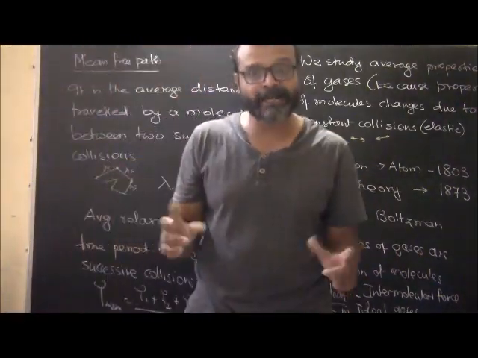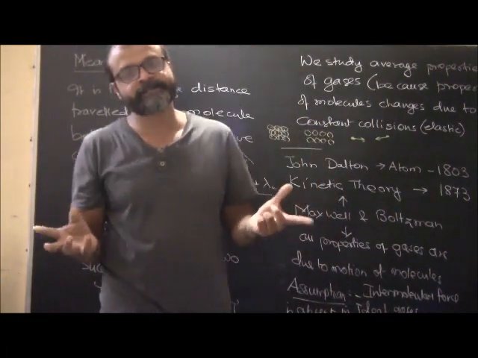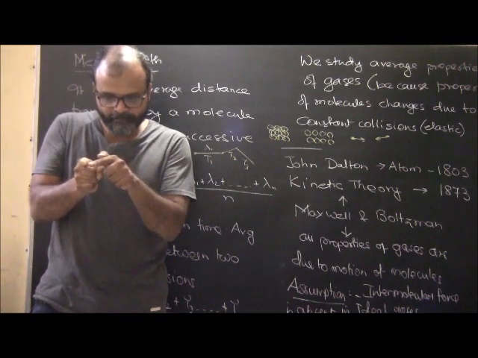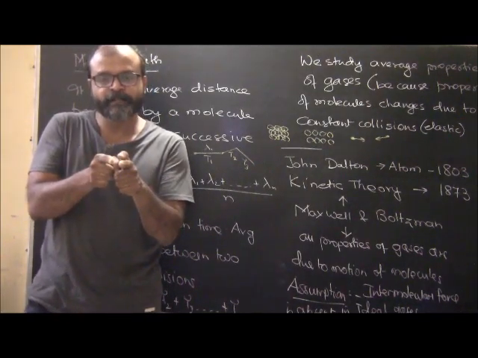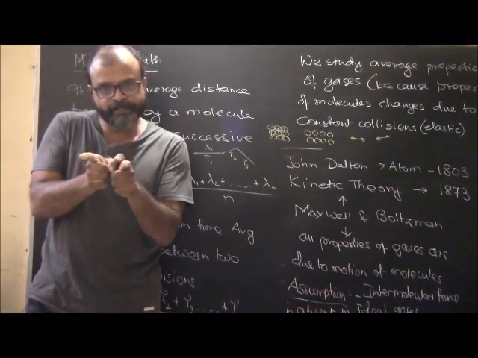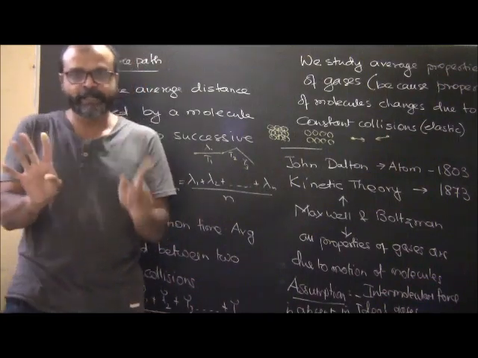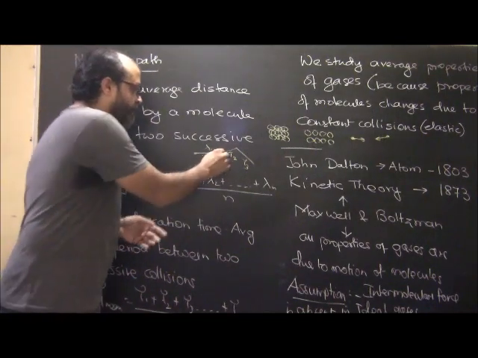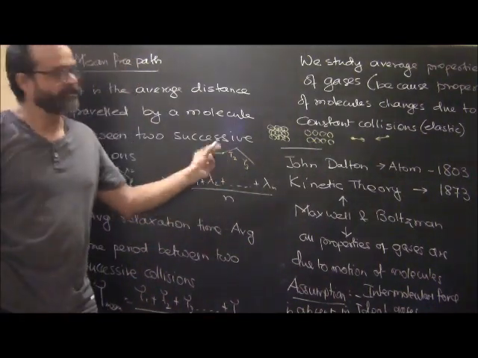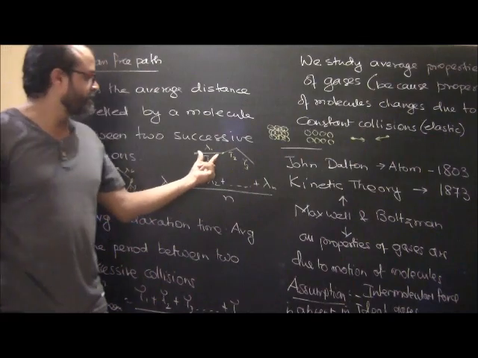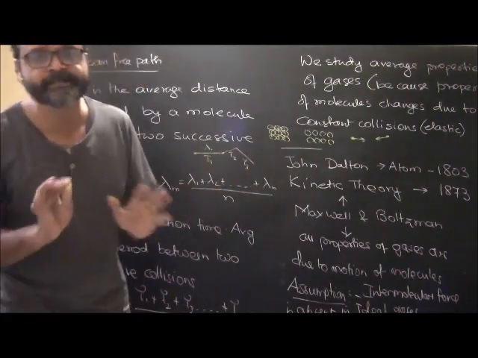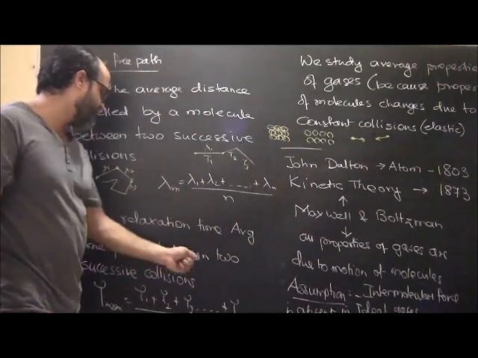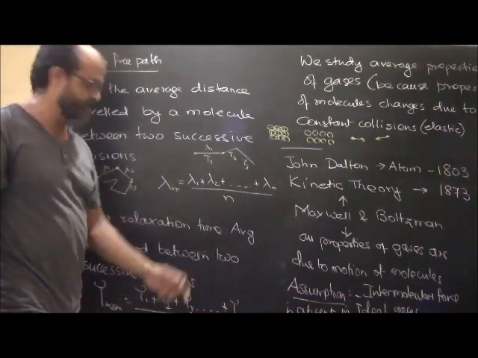So the molecule is not relaxing. What it means here is that the molecule is not undergoing a collision. During this time period, when the molecule moves from one point to another before collision, it is not relaxed, it is in a moving state, and that's the reason it will collide with another particle. So this is just the time spent between two successive collisions. The average relaxation time is basically the average time period between two successive collisions, and that's how we calculate it.